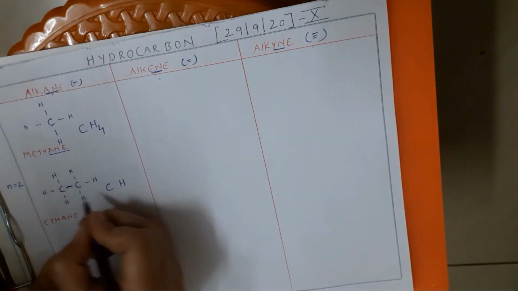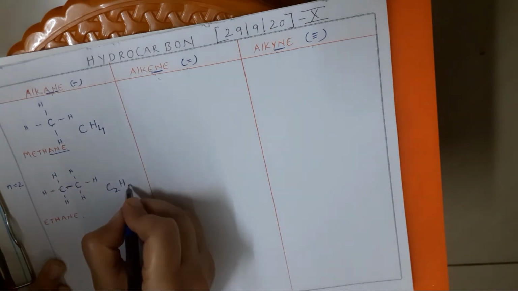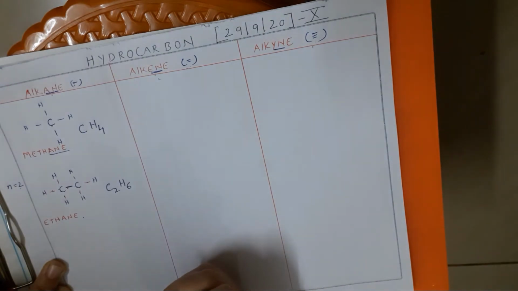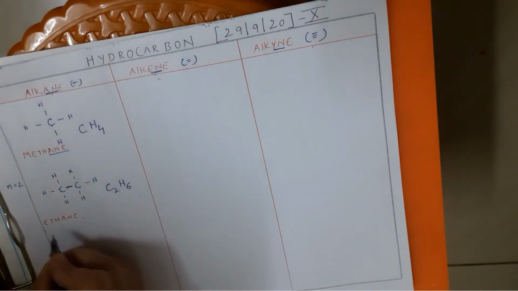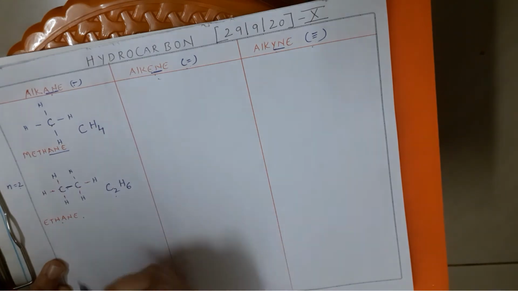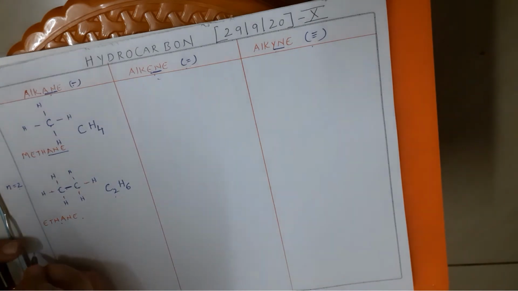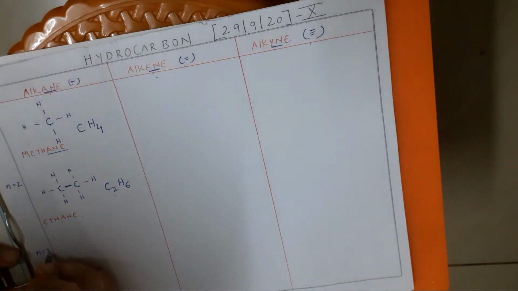Now, how many carbons, children? C2. Then count how many hydrogens? 6. So what is the formula? C2H6. So the ethane formula is C2H6. Am I clear? Then let us move on to the next one when there are 3 carbons.